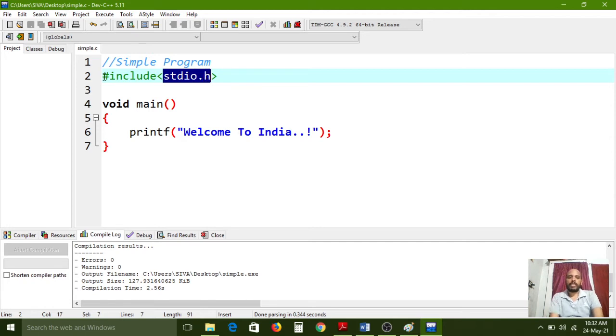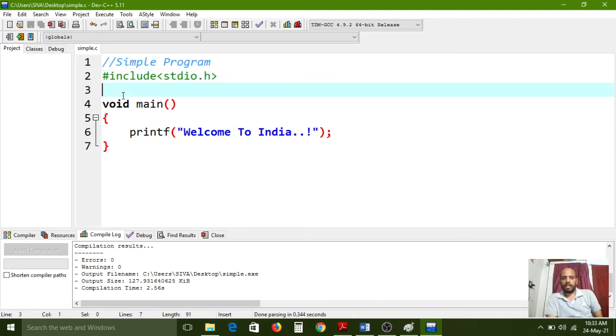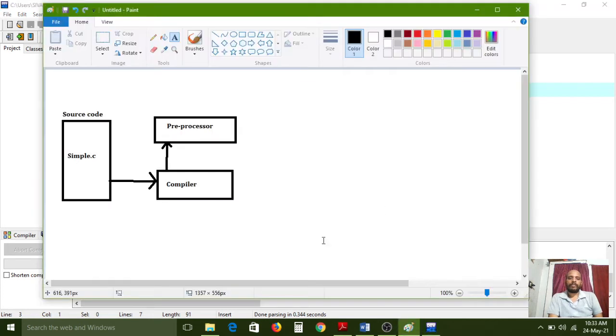So first the preprocessor will link this stdio.h library into our current program. Do we have any more preprocessing directives here? No, only one preprocessing directive. So its only purpose is to link the library into our current program. After completion of this task by the preprocessor, the file will be retransferred to the compiler.